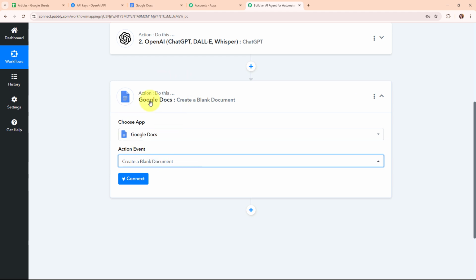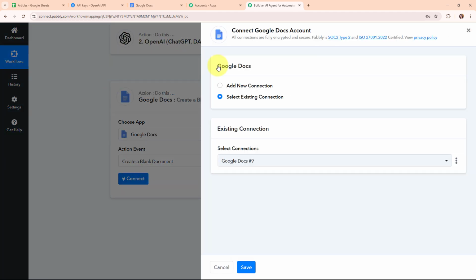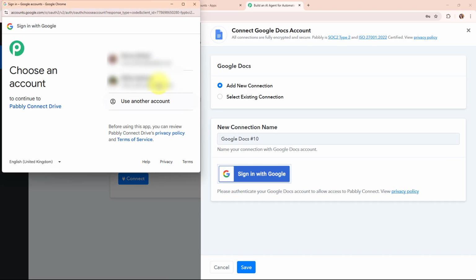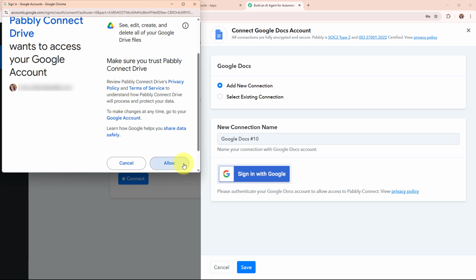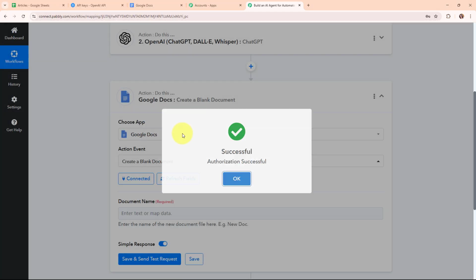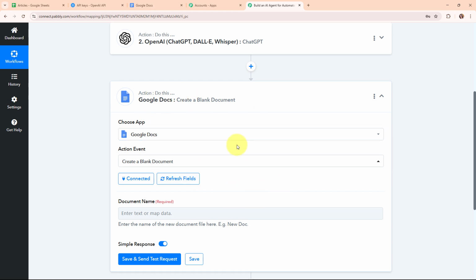So now here to connect my Google Docs with Pabbly Connect, here I'm going to click on this connect. Here to build a new connection, I'm going to select add new connection. If your Google Docs account is already connected with Pabbly Connect, then you can click on select existing connection. And now here to build a new connection, I'm going to click on this sign in with Google. Here I'm going to select my desired account. And now here I'm going to click on this allow and give access to Pabbly as your data is secured with Pabbly. Authorization successful. So here you can see we are now successfully connected.